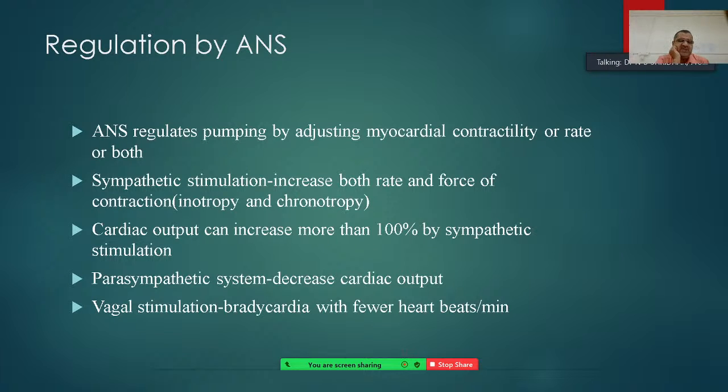And the parasympathetic system decreases the cardiac output, especially through vagal stimulation. The vagus nerve is a parasympathetic nerve which releases acetylcholine. Then bradycardia, with fewer heart beats per minute, can also happen.